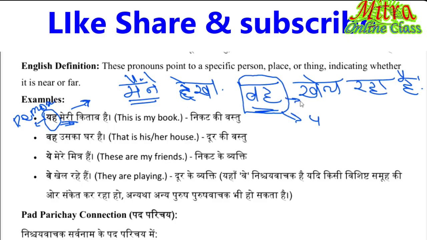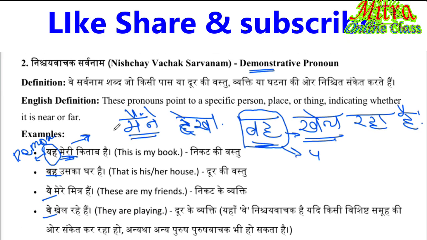Because the verb after that verb is there. Here see, after the yak, bakhe, ye, be, or more, these all the demonstrative pronouns, which can come along the पुरुषवाचक सर्वनाम.